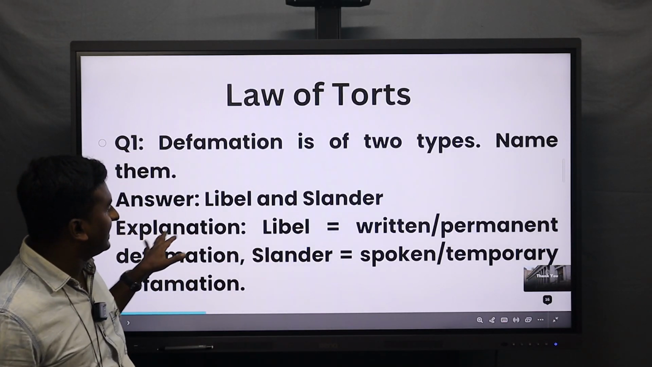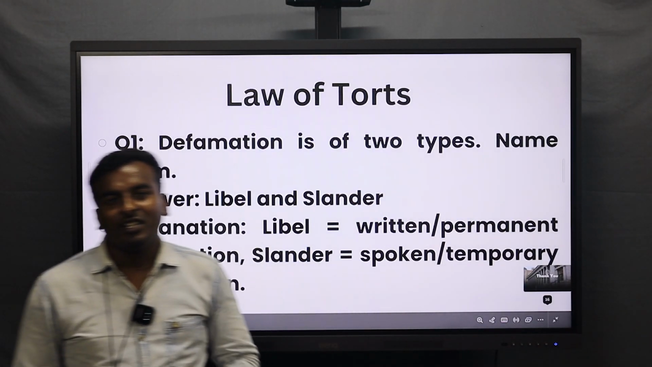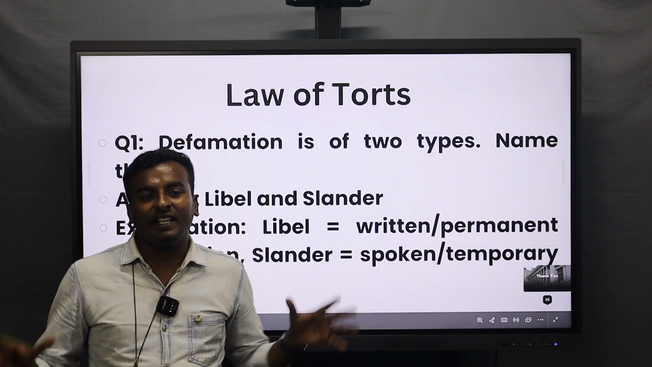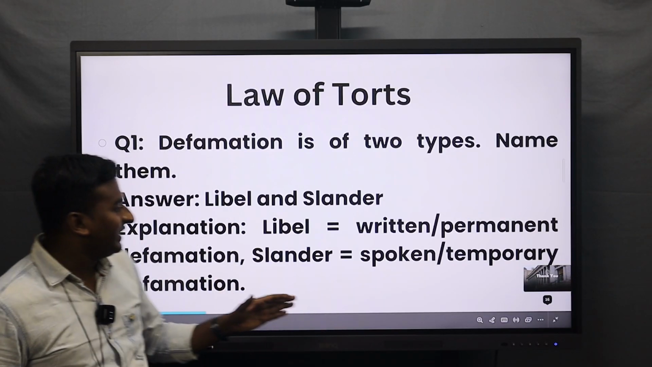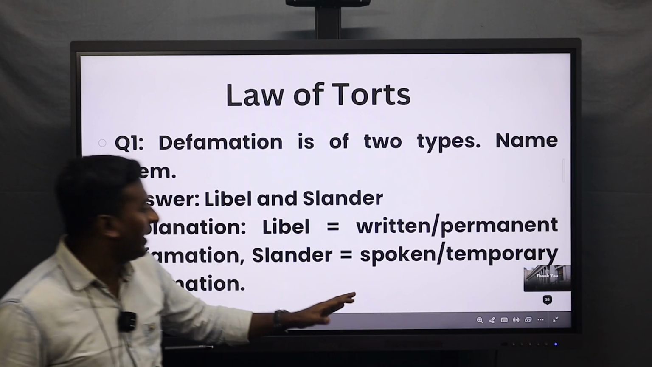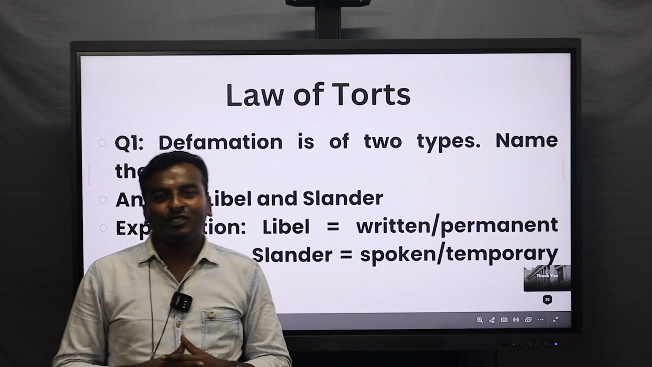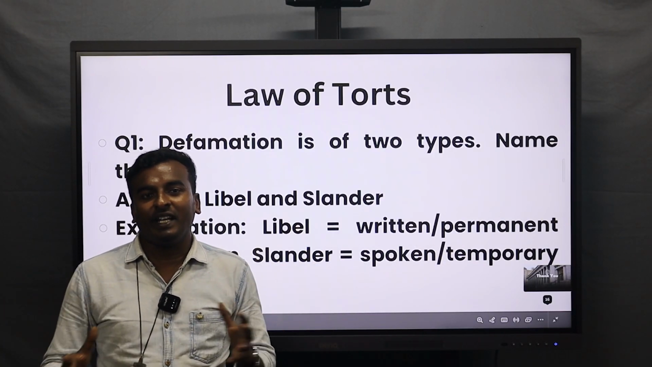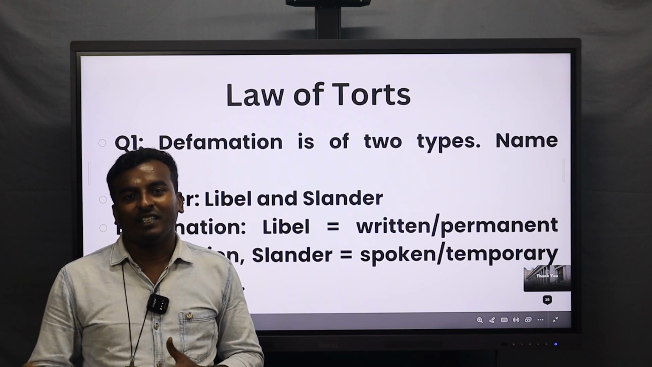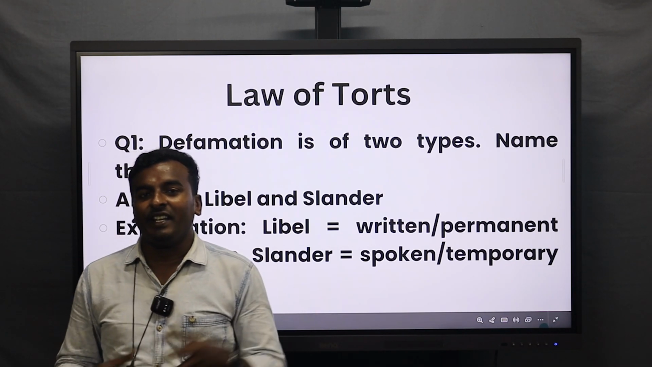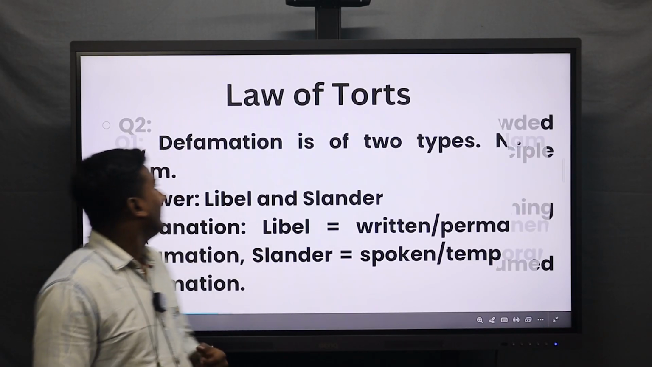The explanation is given here. Libel means written and permanent. It cannot be changed. Written and permanent, that is libel. And slander can be oral or spoken language, and it is only temporary. So libel means it is permanent and a written document. Slander means it is oral, like a spoken word only, and it is temporary. Okay, let us move on to the next question.